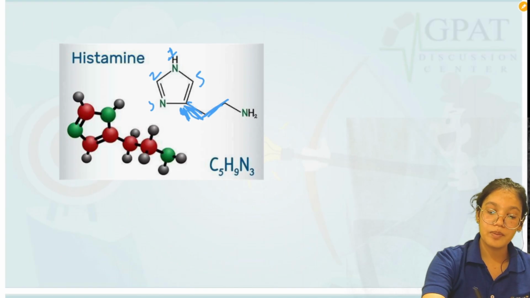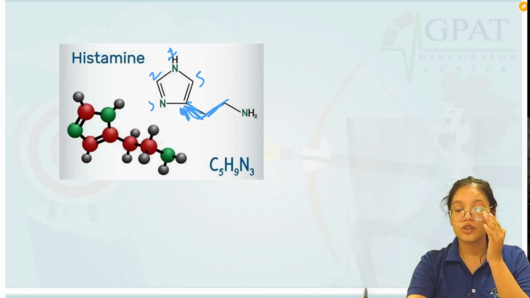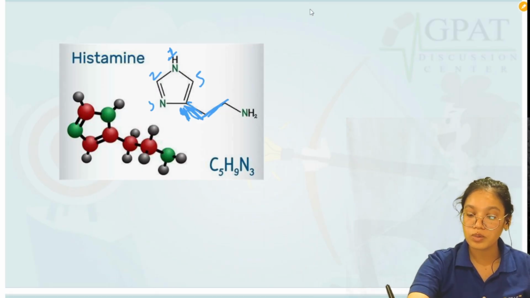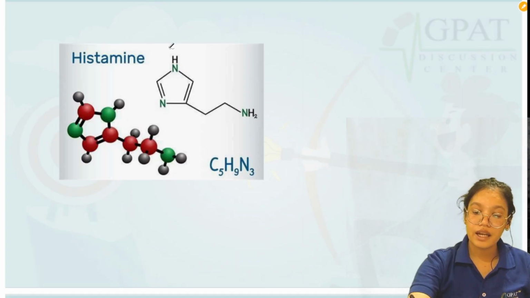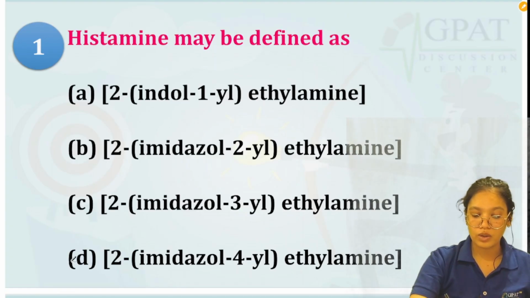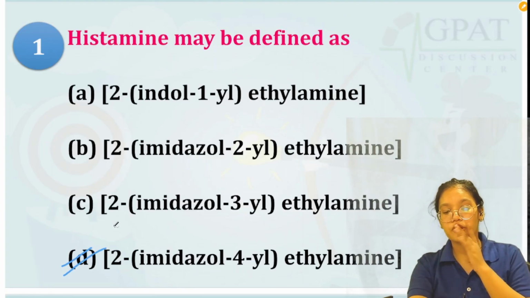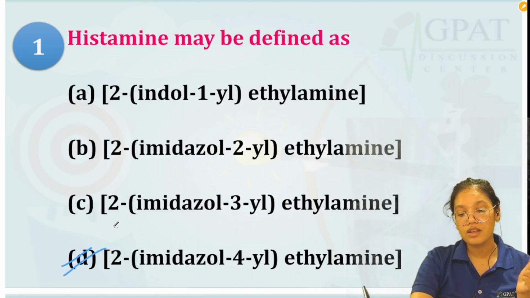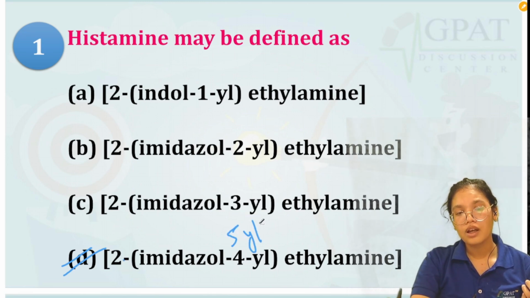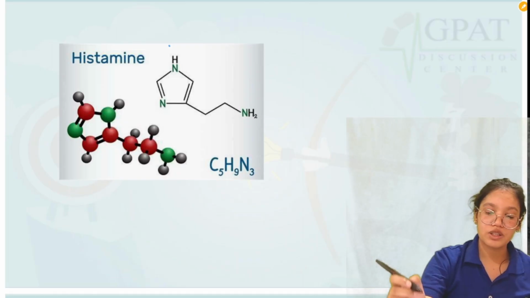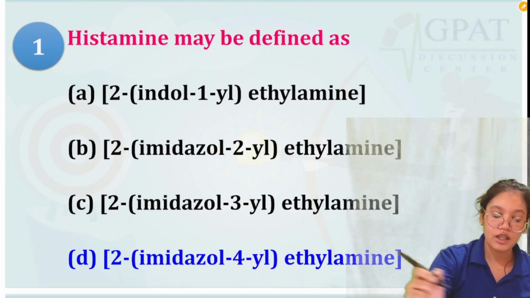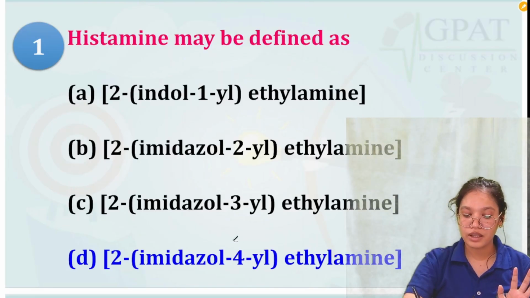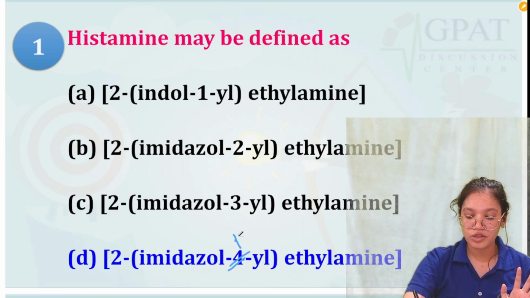Now in some sources, most of the books say that this particular name is correct. They give this particular IUPAC name for histamine, but a few official sites like PubChem say that the IUPAC name is 2-imidazole 5-yl. Now you must be thinking what is correct. Basically both names are correct, fourth position and fifth position also.